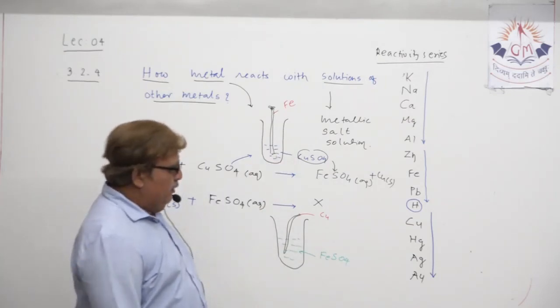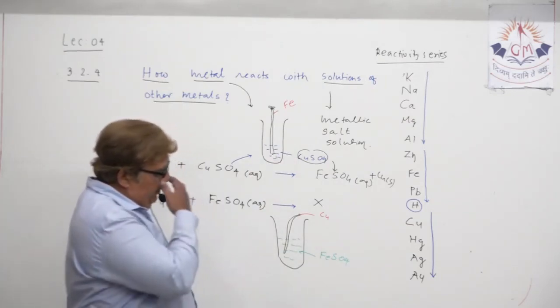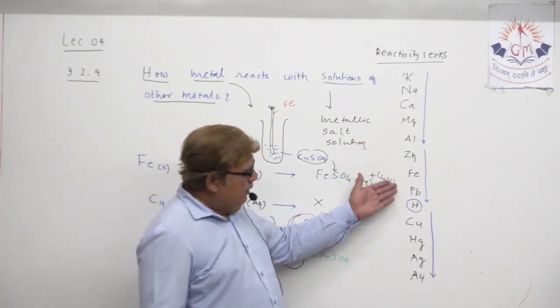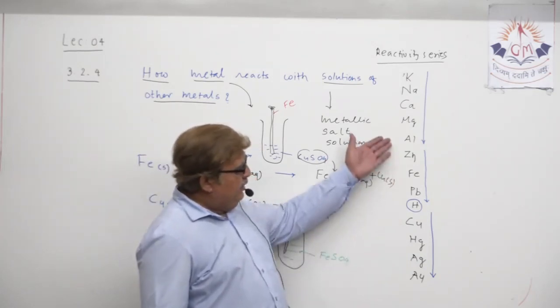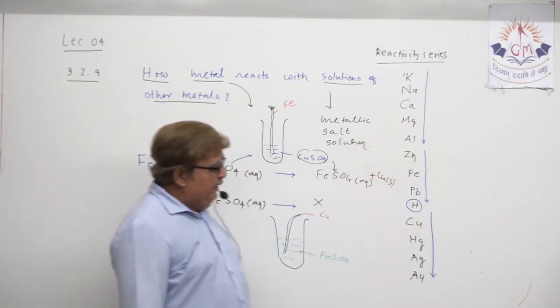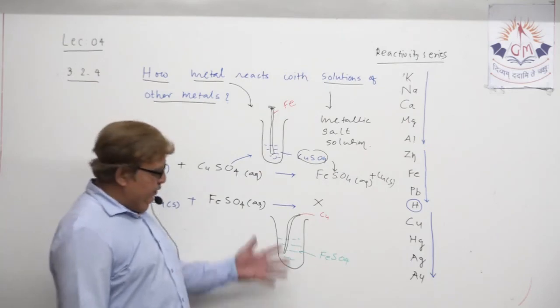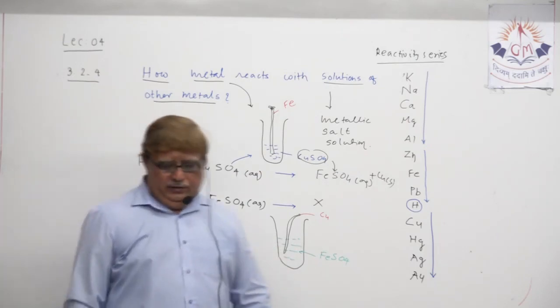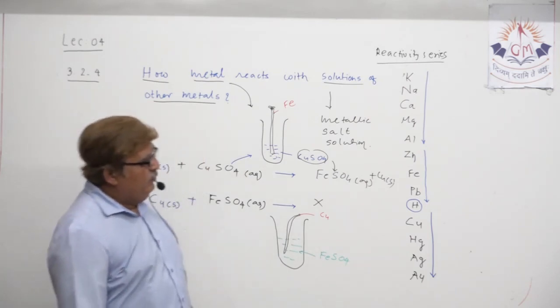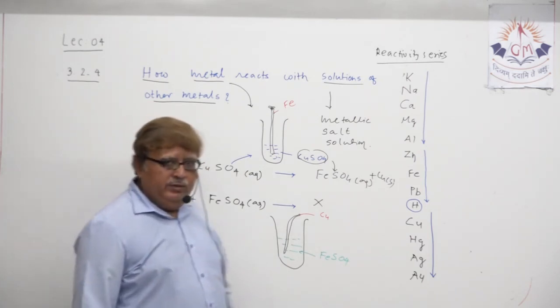So this is the complete reactivity series. Here you only need to keep the order in mind. H you can remember, and the rest are aluminium, zinc, iron, plumbum. So this is the metal